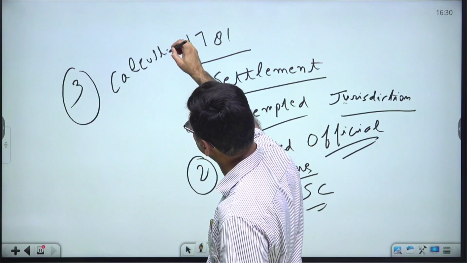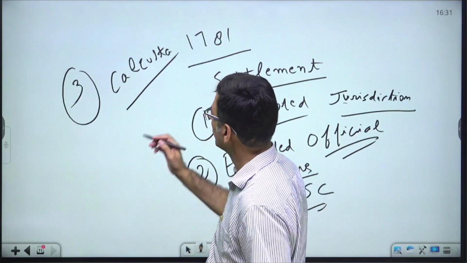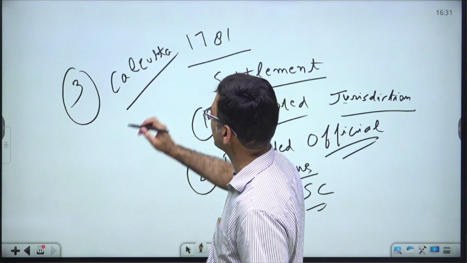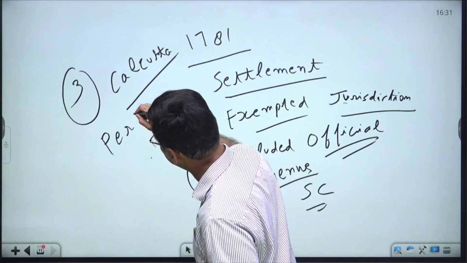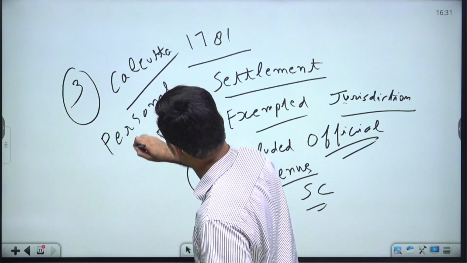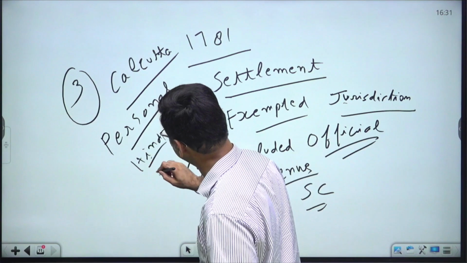And it was mentioned that those who would be tried would be tried as per their personal law. That means Hindus will be tried as per Hindu law and Muslims as per Muslim law.